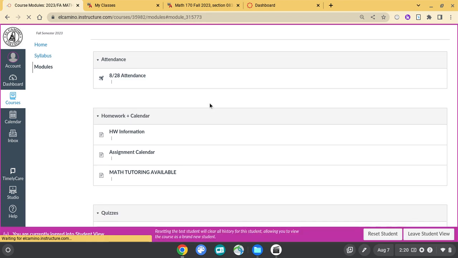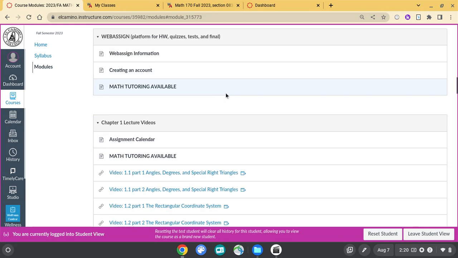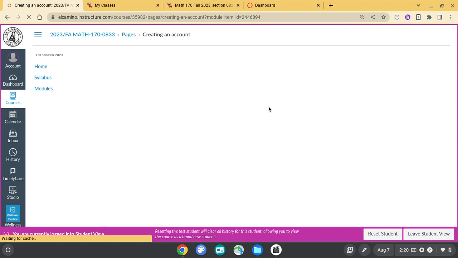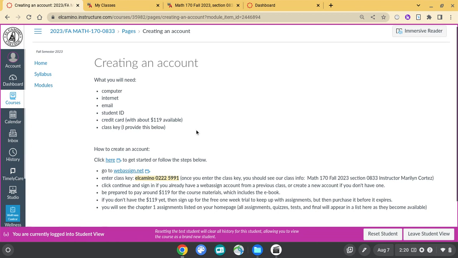So this is the platform that we are going to be using for all of our assignments. Okay, there it is. So here's information about it. Here is how you are going to create an account. You want to do this ASAP so that you don't fall behind on the homework assignments. Okay, so this is what you're going to need. You're going to need a computer, internet, email, your student ID, and a credit card with about $119, okay? And the class key, which I provide right over here, okay?